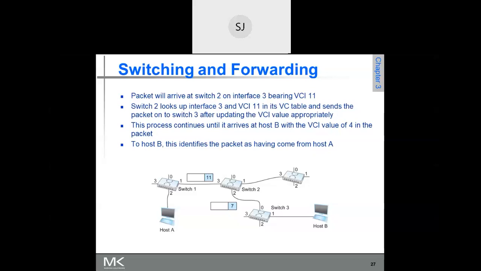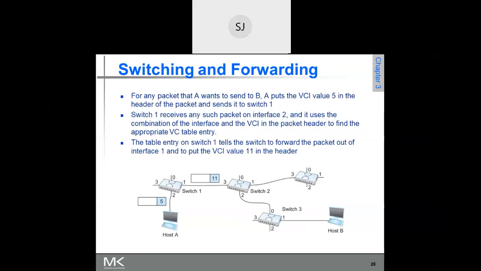As you see now here, host A is sending a packet. The connection is already established. So host A is sending a packet that contains the virtual circuit number. This 5 is the virtual circuit number, and it is sent on port number 2, input port 2.